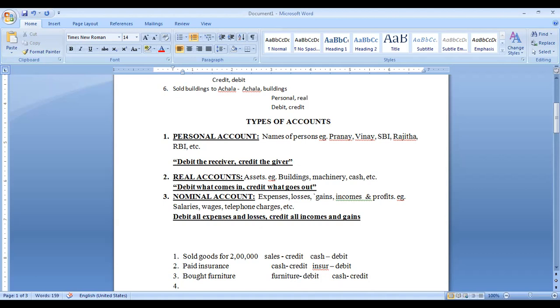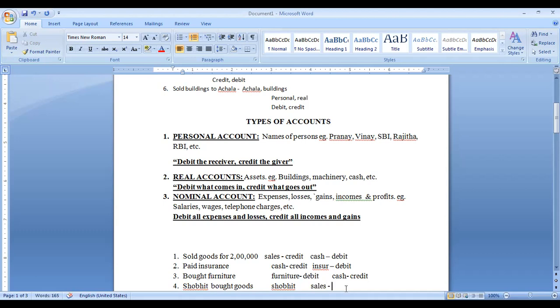Now next, fourth transaction. What is it? Shobhit bought goods. So here two accounts are there. One is Shobhit, second one is sales.